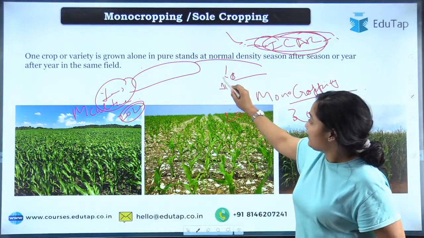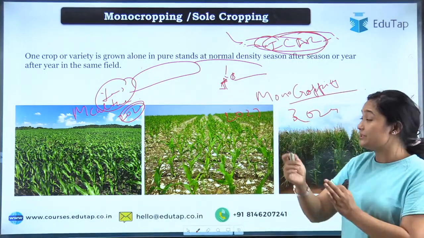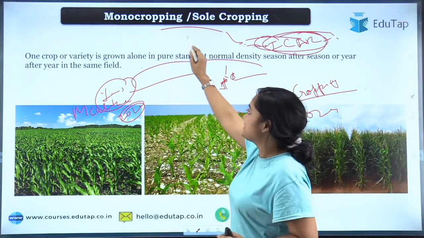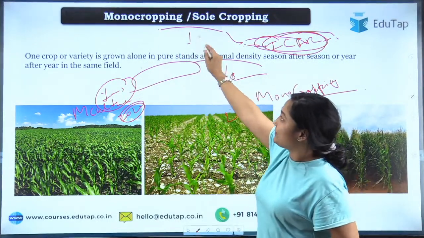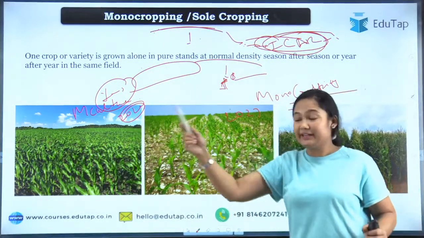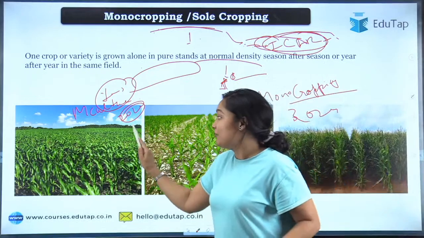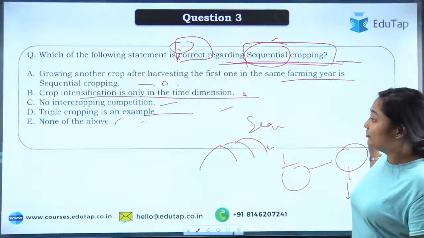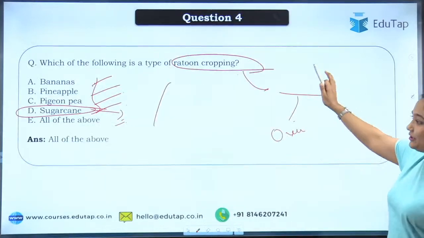So just remember this one and don't go too much in depth into monocropping and monoculture, because ICAR itself hasn't gone in there. But going by the monocropping definition, if they are saying monocropping is year after year, then of course monoculture is when you are doing it for only one season. Okay, so moving to the lecture again, let's continue the lecture.